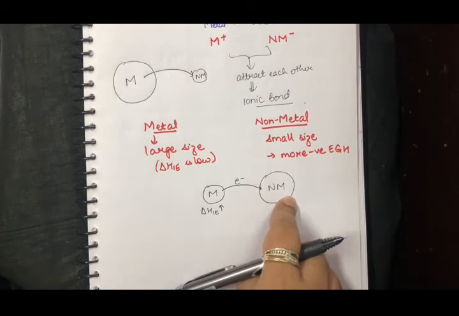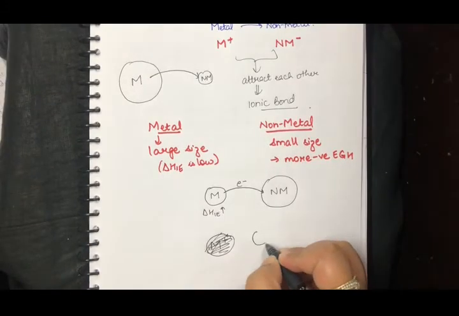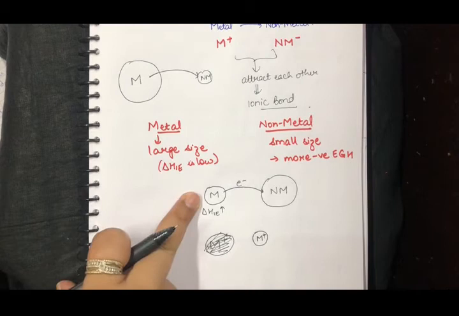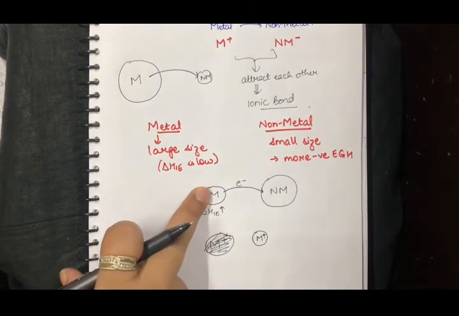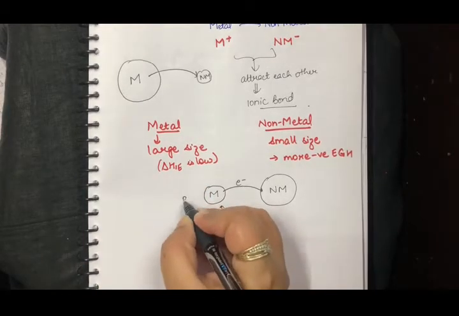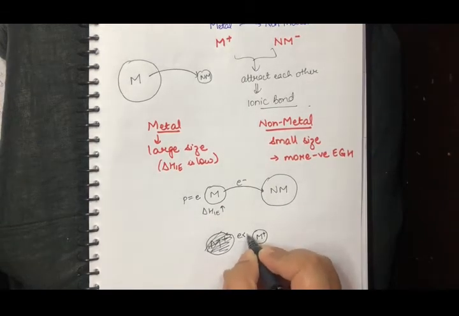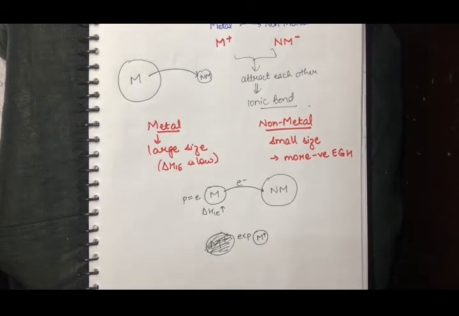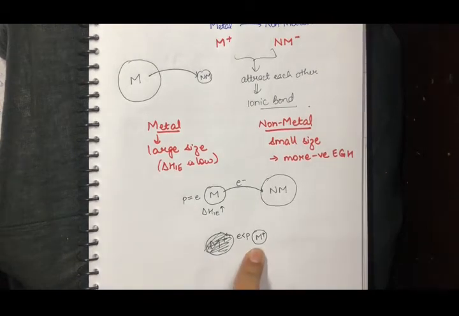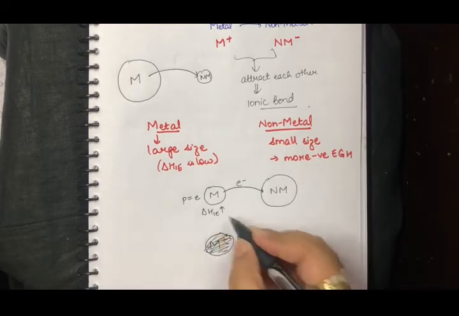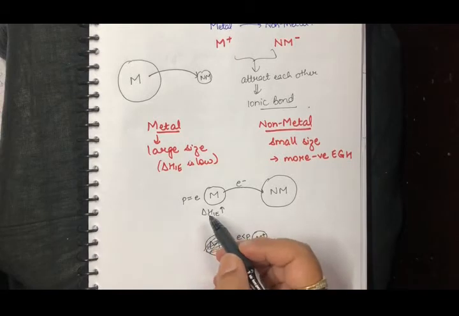So now what will happen is, this would become, I have deliberately made it smaller than the previous condition. Why? Because once this metal has lost an electron, now what will happen? Let's say here the protons were equal to the number of electrons. Now what has happened? The electrons are lesser than the number of protons, right? So the effective nuclear charge is more here because now there are more protons that are binding to the electrons. So the effective nuclear charge per electron is very, very high. So now it has shrunk to this size. It is smaller than the previous parent atom.